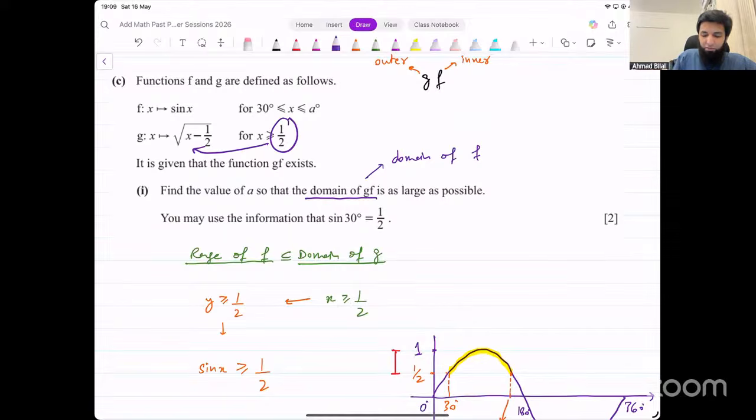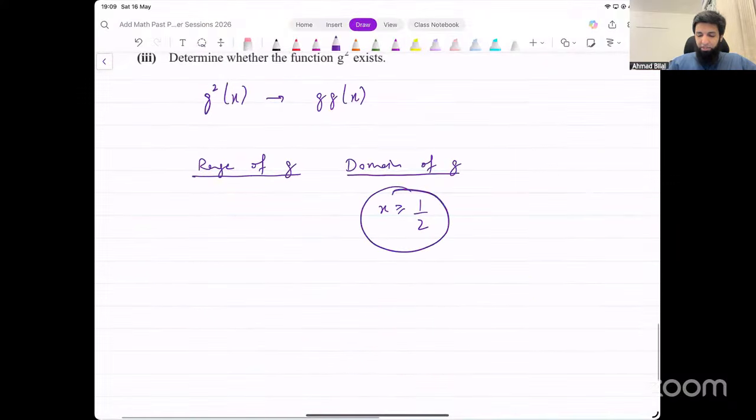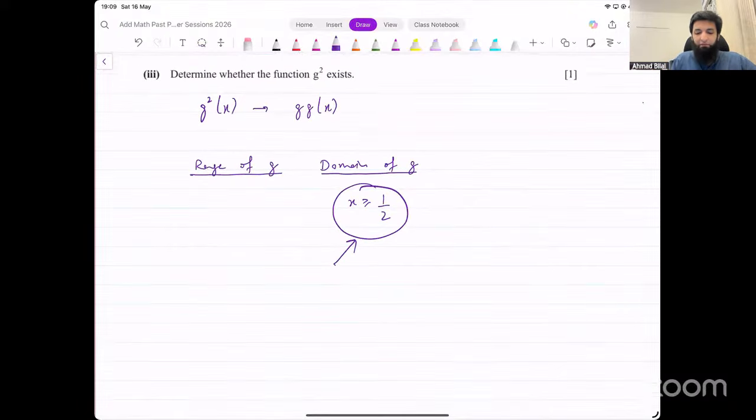If you put 1 over 2, G of x becomes 0 in that case. Now 0 is something that we cannot input here. It's not greater than or equal to 1 over 2. So that means we have a problem. We have some outputs from the function G that we cannot input in that same function G. So G square for that reason is not going to exist.